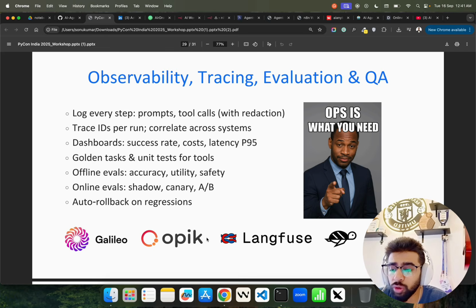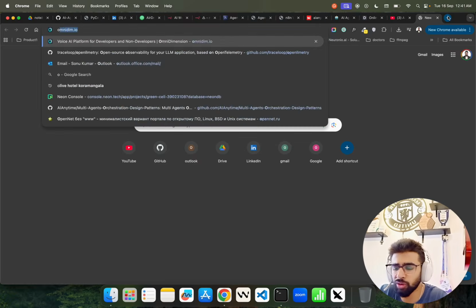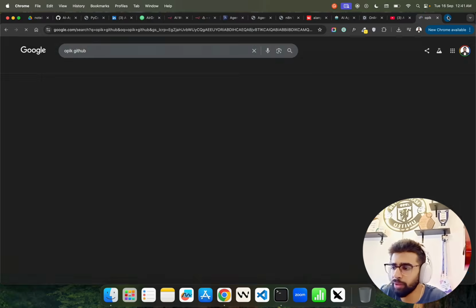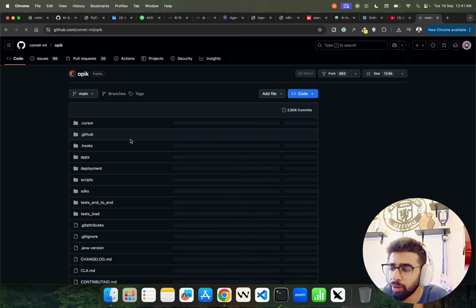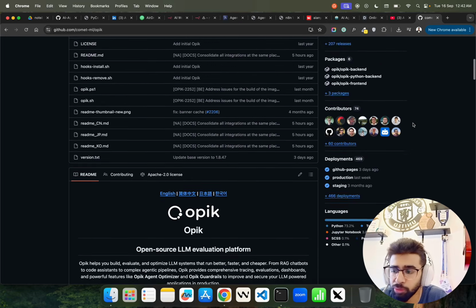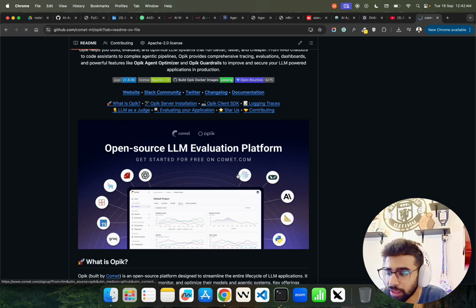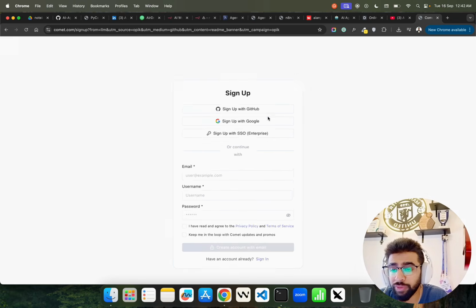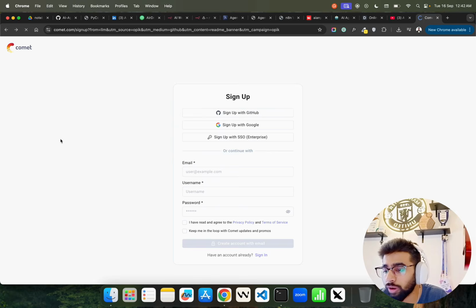You can use Opik. Opik is open source, if I'm not wrong, right? You can use the Opik GitHub. Just go, yeah. Debug, evaluate, and monitor your LLM applications, RAG systems, and agentic workflows with comprehensive tracing, automated evals, and production-ready dashboards. Because this is how it looks. Amazing, right? Opik. It's an open source platform, one of my favorites. I'm not going to log in here, guys.